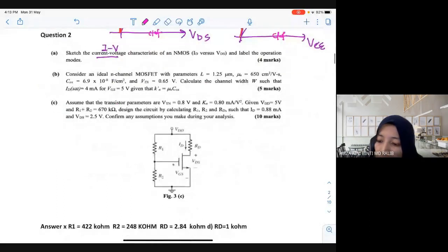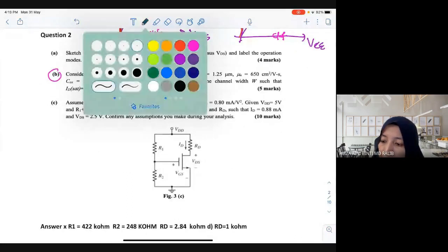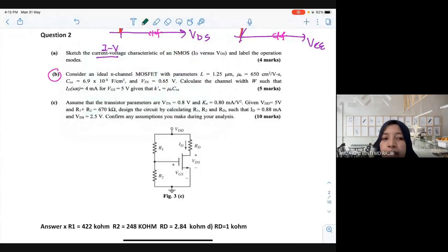Okay, now question number B. So this is just a matter for you to plug in the formula. Okay, for your information, your exam is open book. So you don't need to remember any formula. You just need to know how to apply it in the limited time. Okay, so now let me explain what the formula is here.